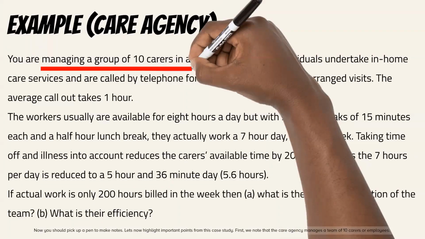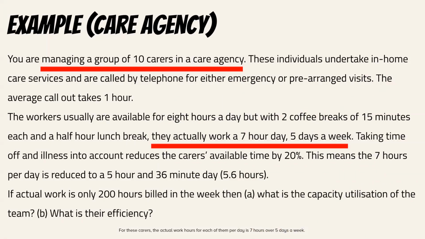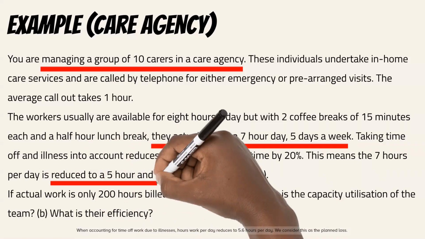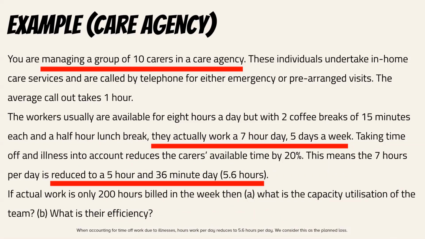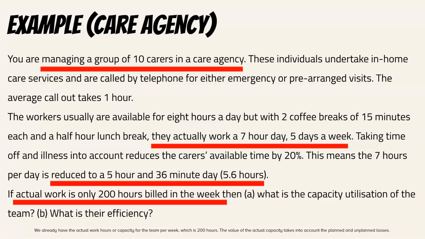First, we note that the care agency manages a team of 10 carers or employees. For these carers, the actual work hours for each of them per day is 7 hours over 5 days a week. When accounting for time off work due to illnesses, hours worked per day reduces to 5.6 hours per day. We consider this as the planned loss. We already have the actual work hours or capacity for the team per week, which is 200 hours.